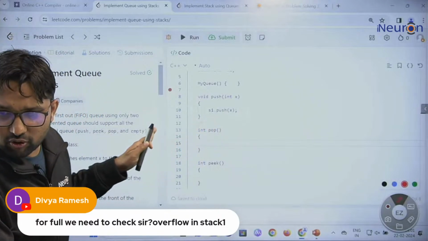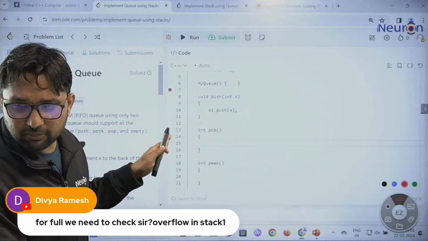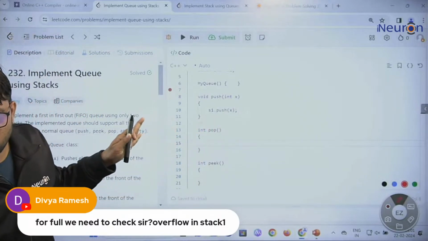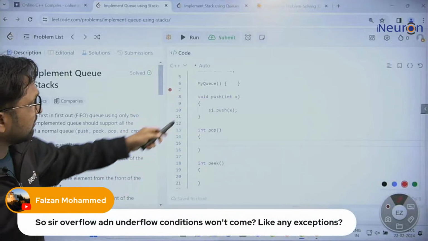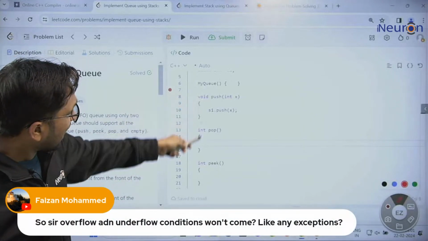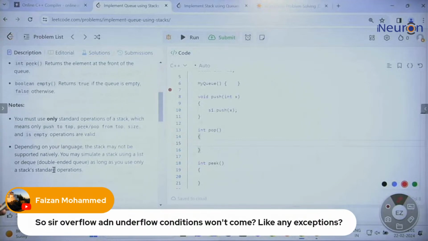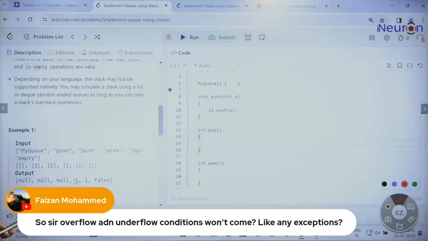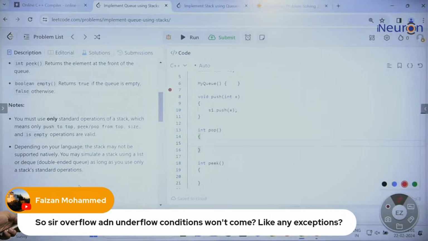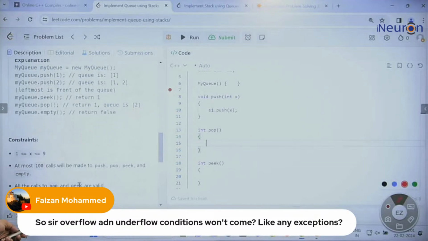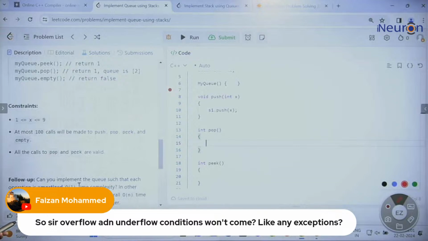So, sir, overflow and underflow conditions would not come? Faizan says that overflow and underflow conditions will not come. Overflow will not come; underflow will come. Actually, they have mentioned this thing. If you check out this problem, they are saying that for the underflow you can return -1. You can check out this problem.